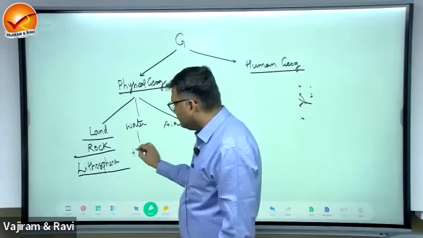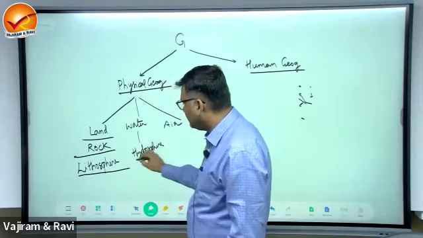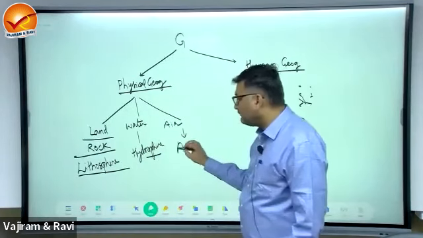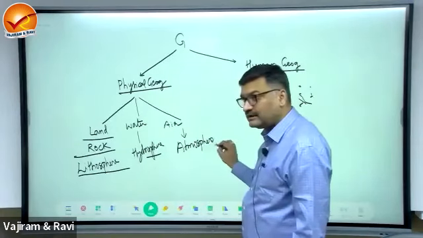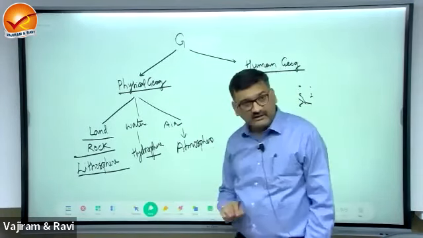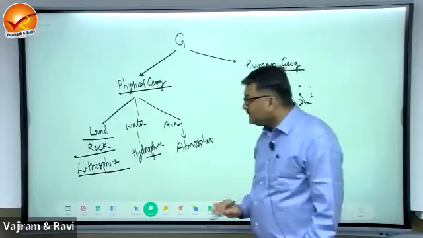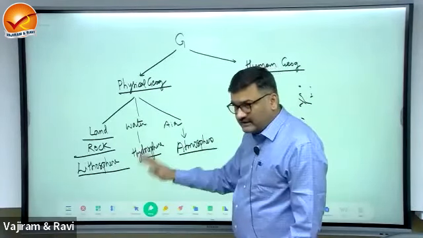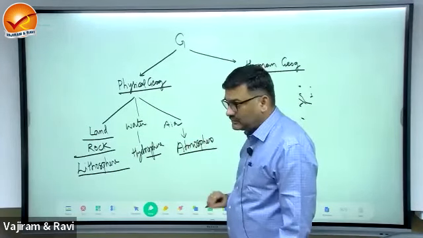Water, this will be hydrosphere, this you will be aware, and air, the envelope of gases that surrounds the earth and held by the force of gravity, this will be known as atmosphere. So there are three natural spheres on the surface of the earth: lithos, hydro, and atmosphere.